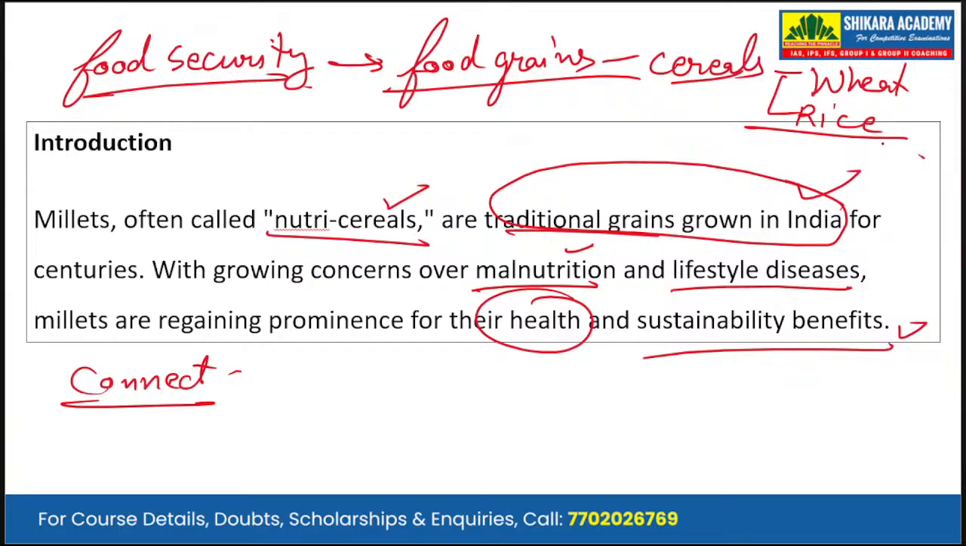But this has led to overall malnutrition because wheat and rice just fill the stomachs of the people, but they have very little nutritive value. They just provide the calories and no other nutritional benefits. So the problem of malnutrition is increasing in the population. That is why there has been a shift towards millets, along with increased lifestyle diseases in the population, especially in the urban areas. So these two factors have led millets to regain prominence.